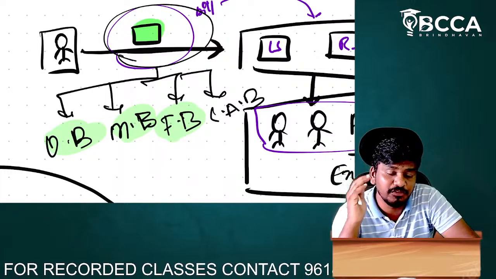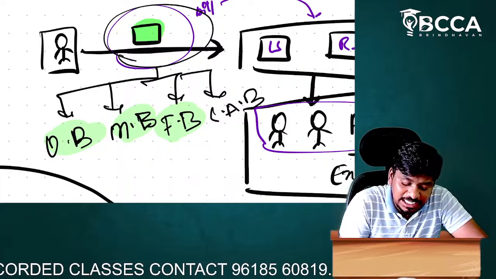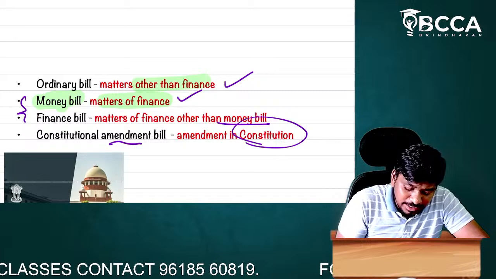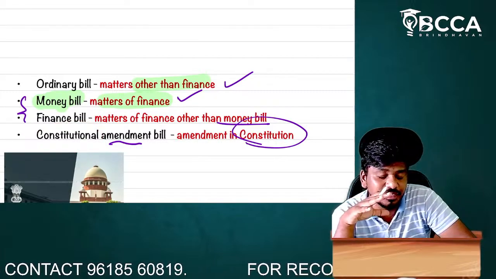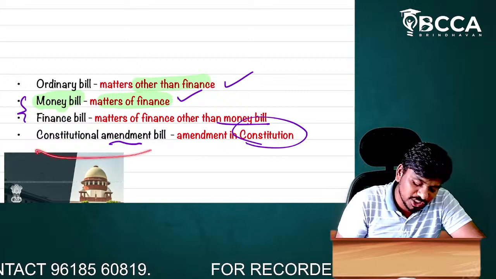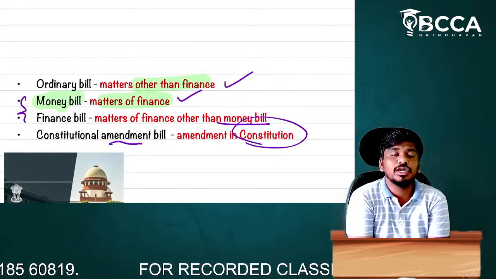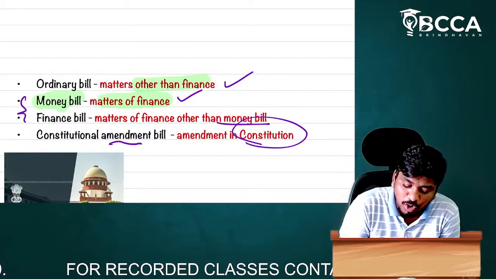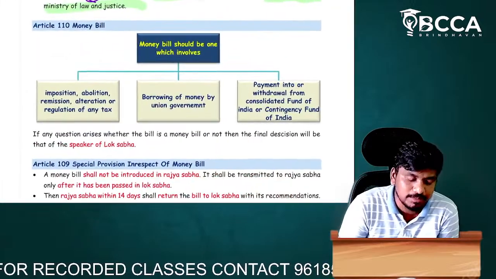So, if at all any bill is passed based upon amendment of the constitution, that bill is called a constitutional amendment bill. Are you okay with it? So now, what we'll do is we'll analyze a bit deeper what is meant by money bill.